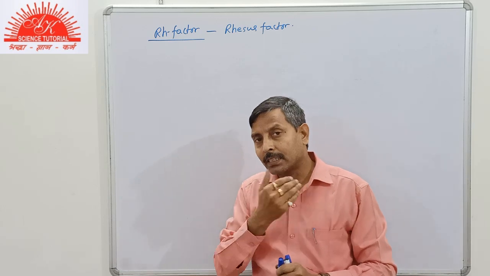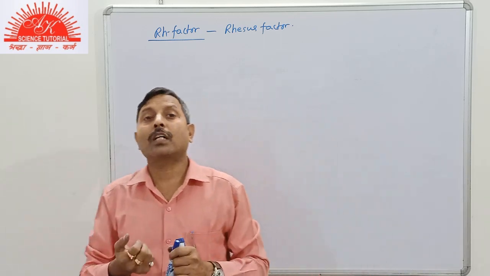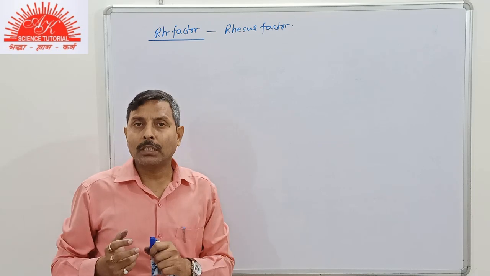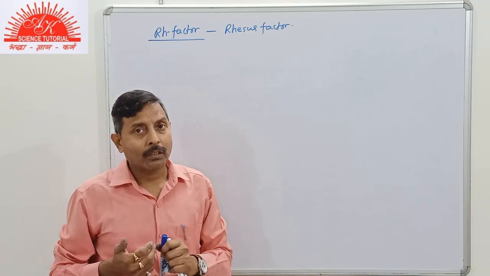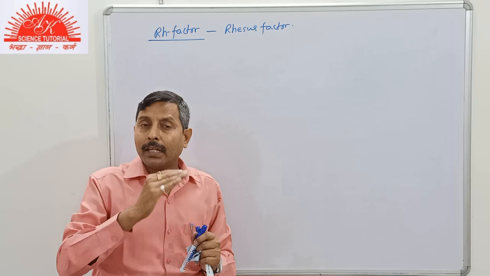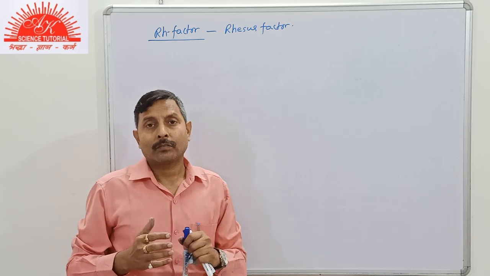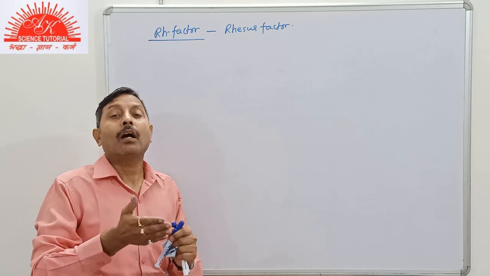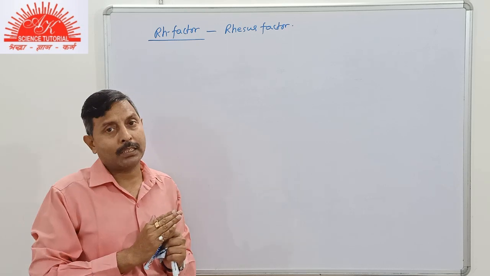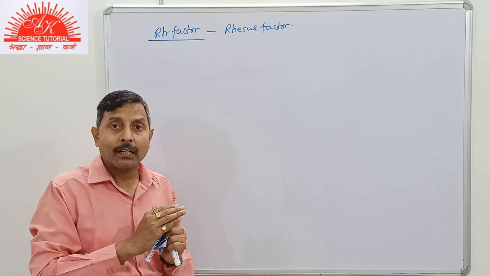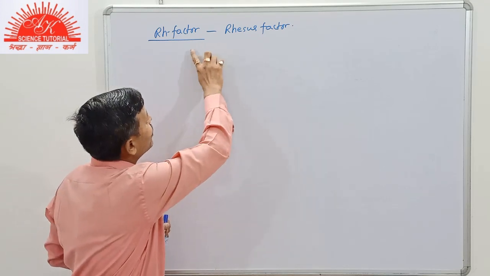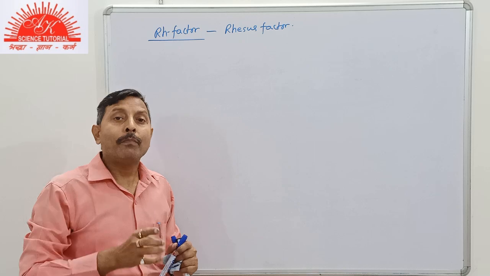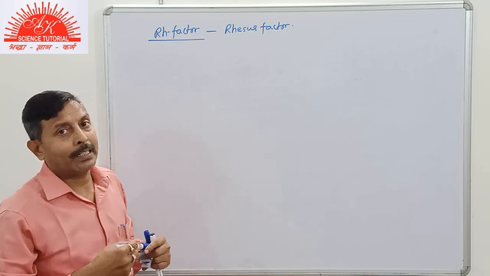You have often heard the terms blood group A positive or negative. The blood groups A, B, AB, O are on the basis of the type of antigen present on the surface of RBC, and the presence or absence of the Rh factor protein makes it positive or negative.